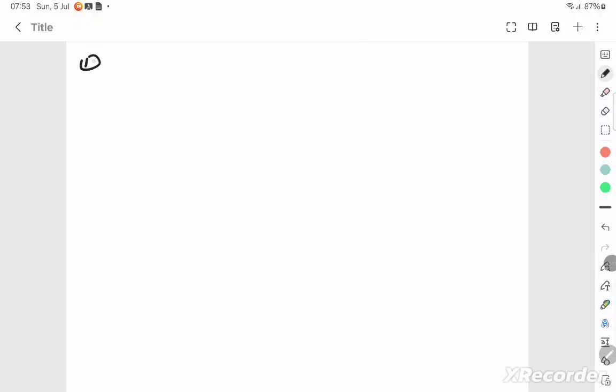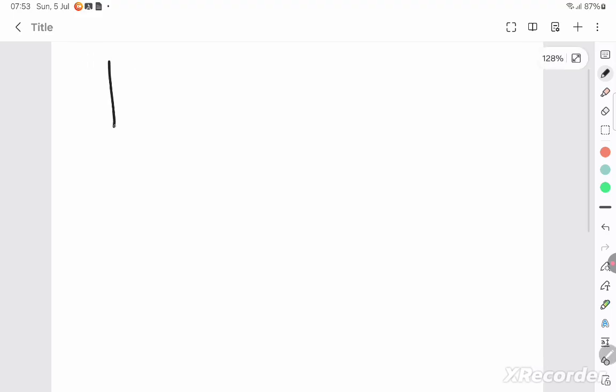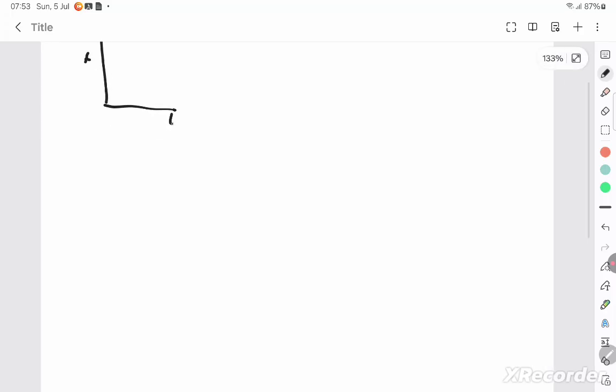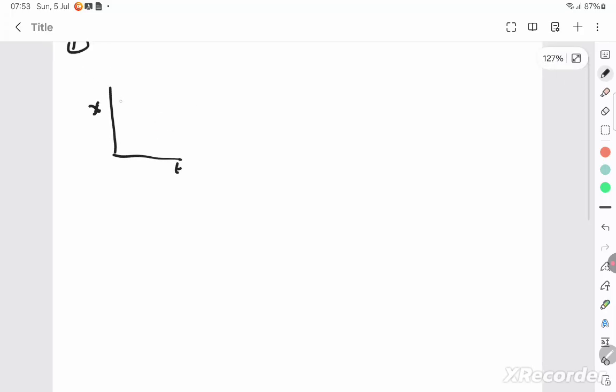So for the first question, 1 mark question: which of the following graphs represents the position-time graph of a particle moving with negative velocity? They have given x-t graphs, and the slope should be negative. So then this is the graph. So option B is the right answer.